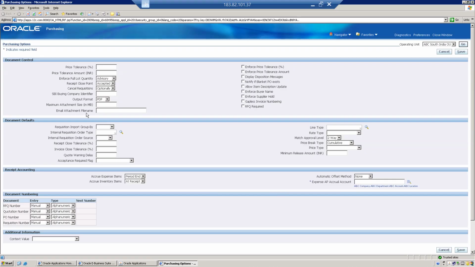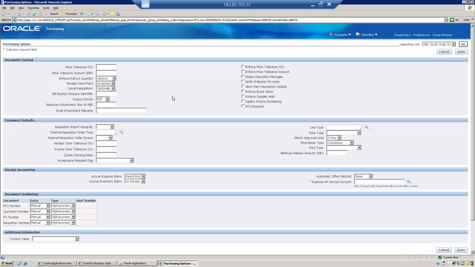But it's better if we set up all of this, so that every time they create the document, you can have better control. At the same time, you can have some reduction in the user creations. Okay, meaning if you set up the default things, it will automatically default whenever they create orders. Okay, fine. So next is output format.